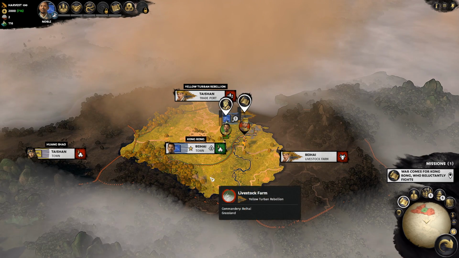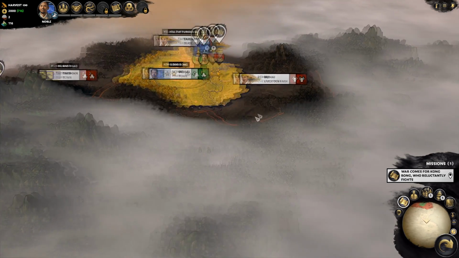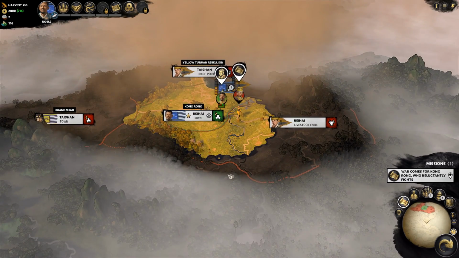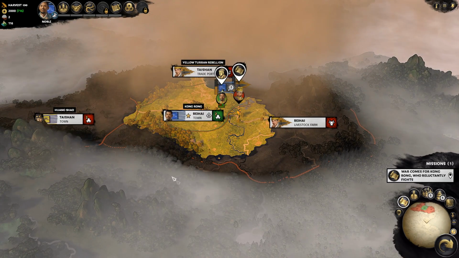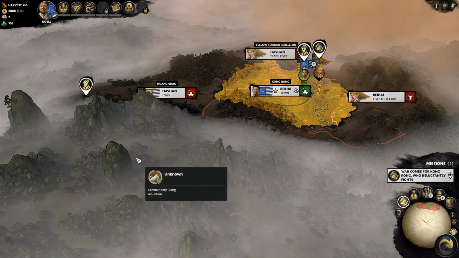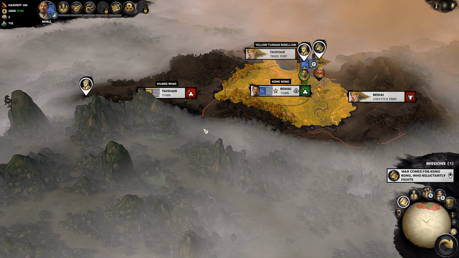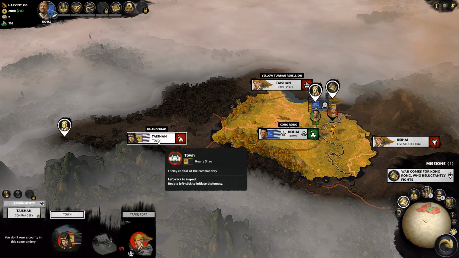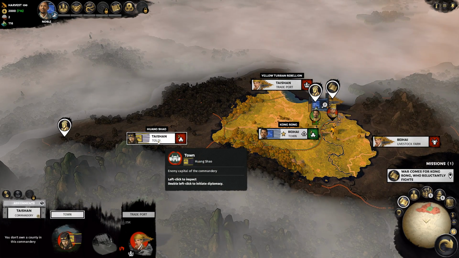To your south and further to the east you will find many Han Empire provinces, which are generally easy to take and will form the backbone of your empire. To your southwest in the Iron Mine of Dong are some more yellow turban rebels, but they will get taken out on turn 1 by Liu Bei. Finally, to your west in the town of Taishan you will find Huang Xiao, one of your main adversaries in the early game.